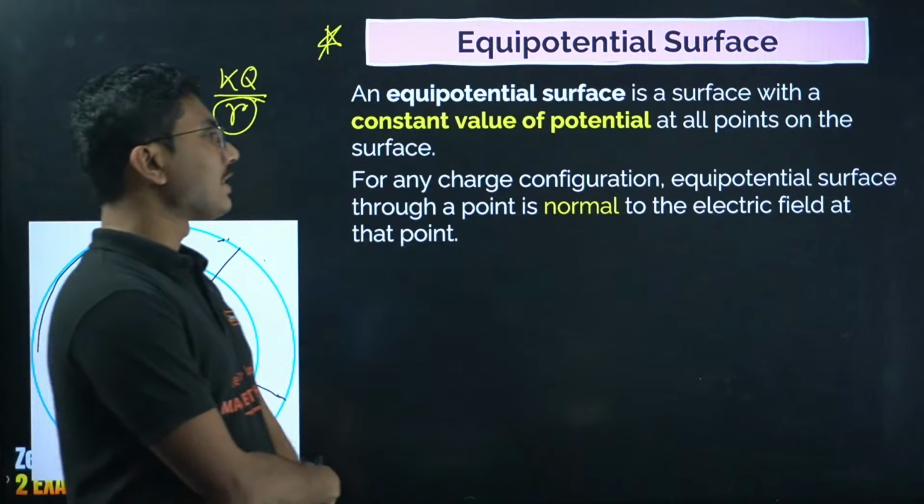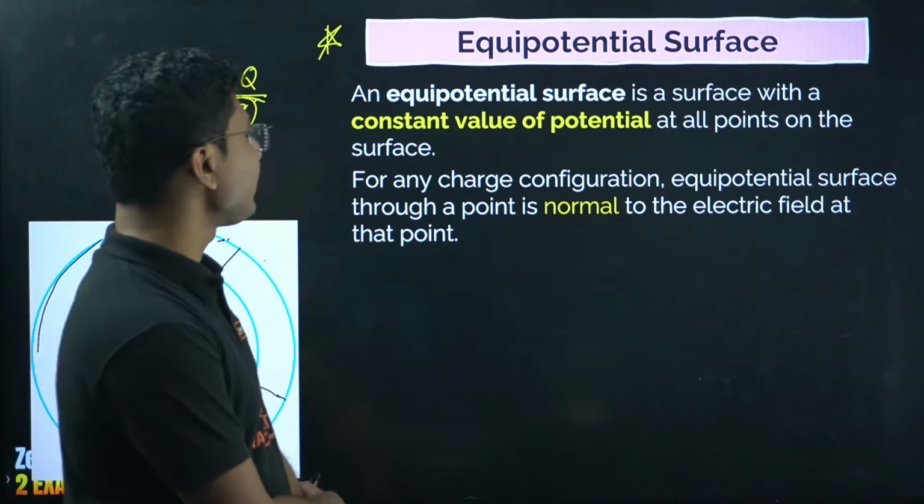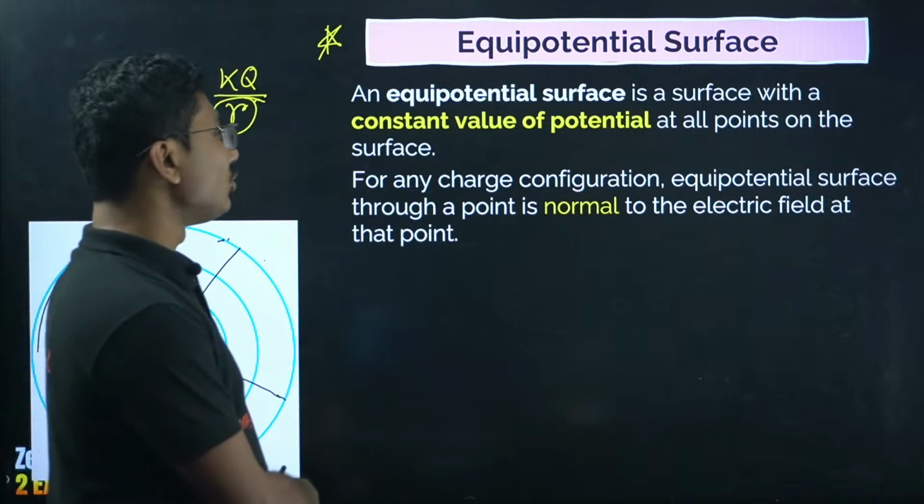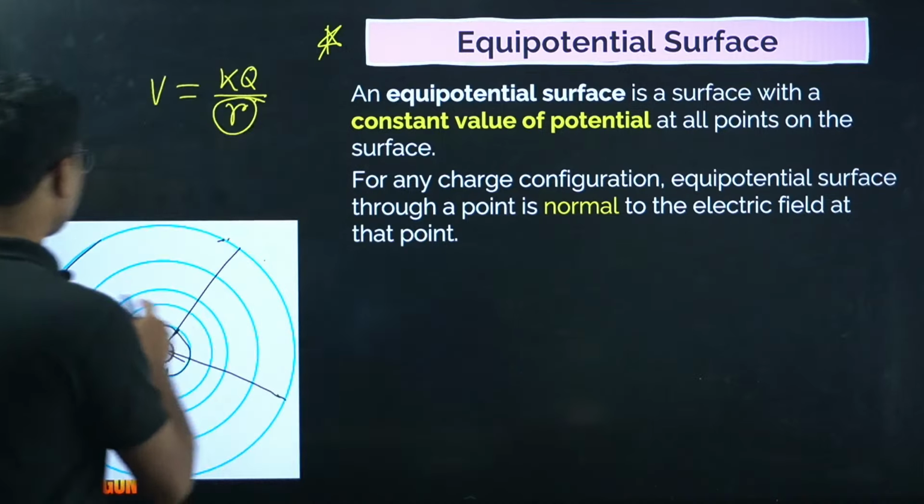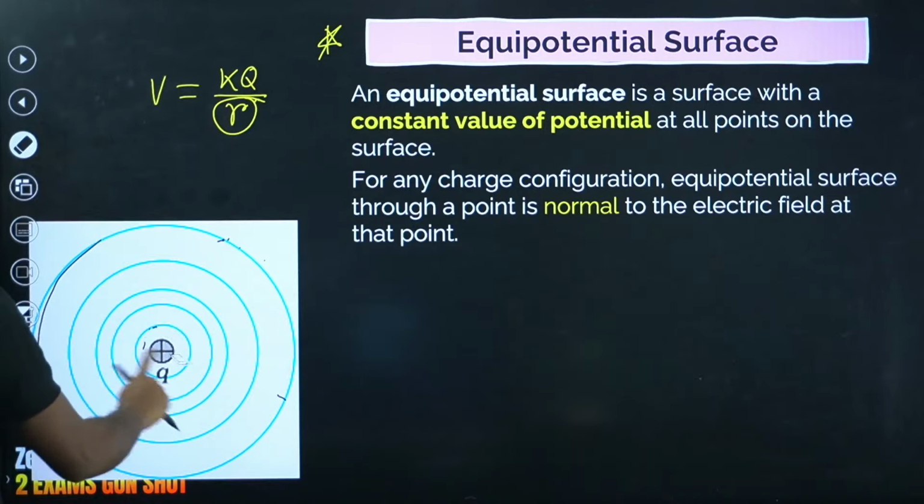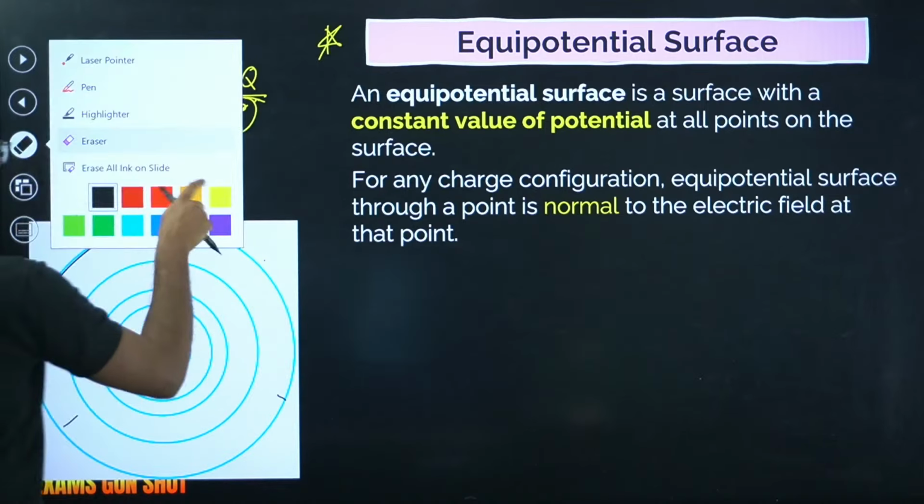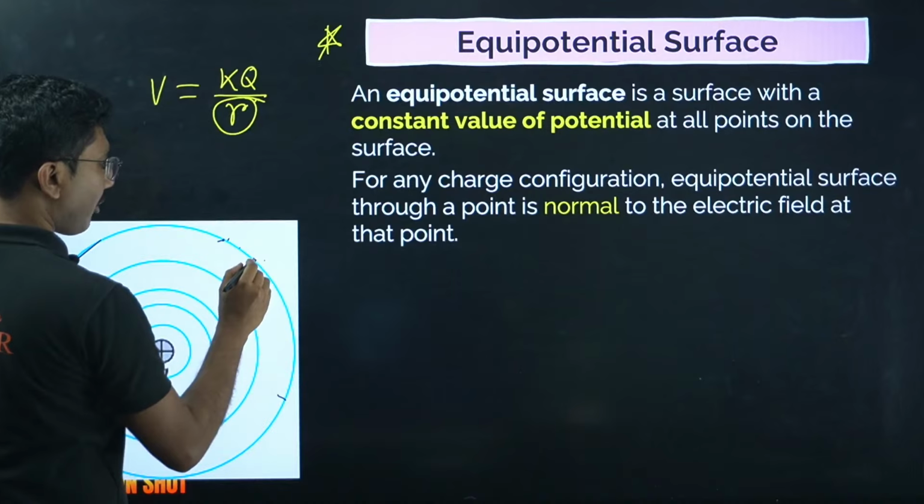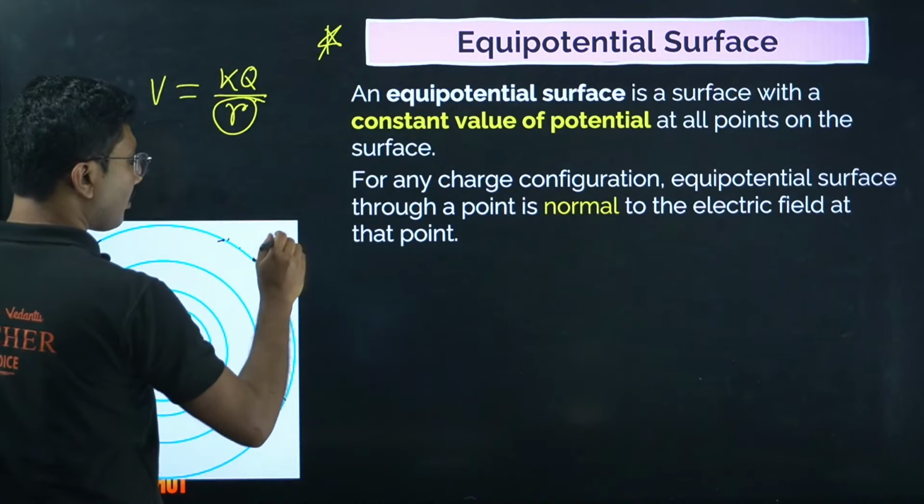For any charge configuration, the equipotential surface through a point is normal to the electric field at that point. So what is the meaning of that? Suppose I want to find the direction of the electric field at this point. The electric field will be normal to the surface.